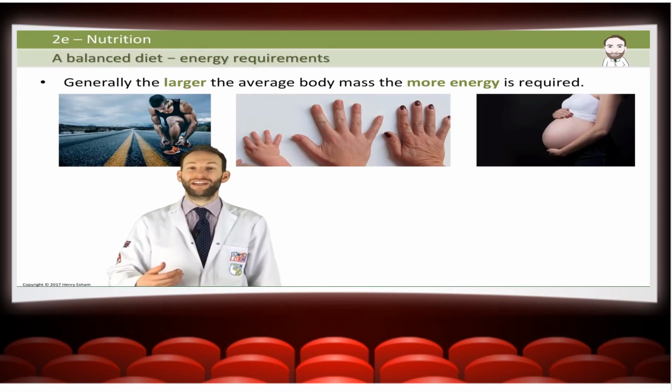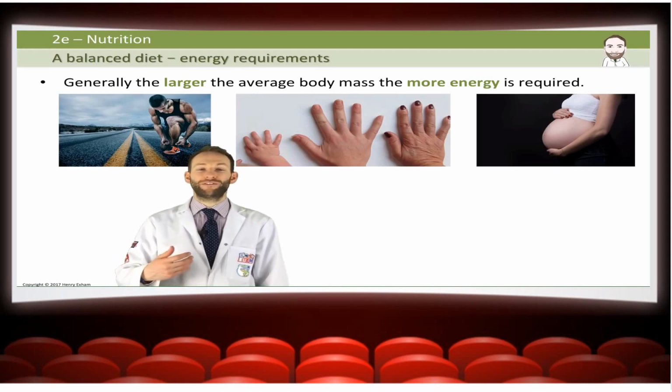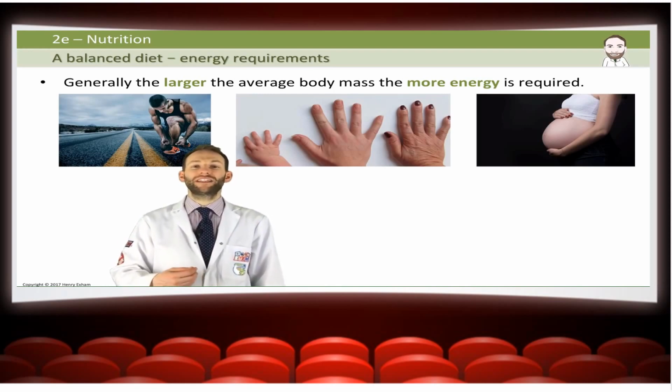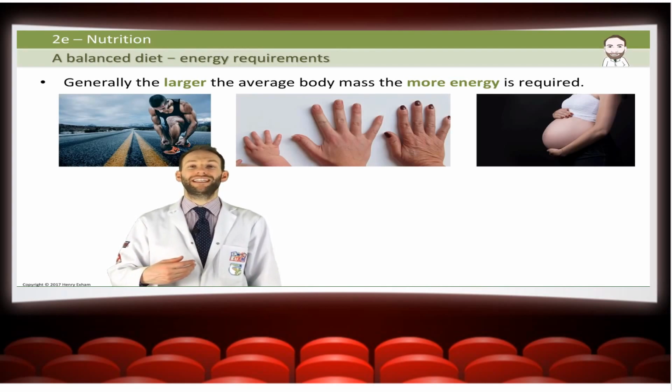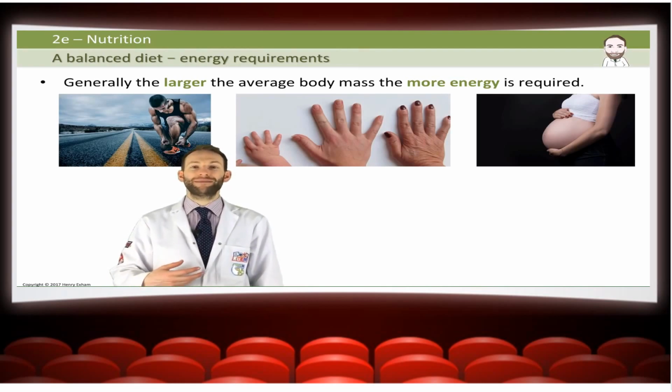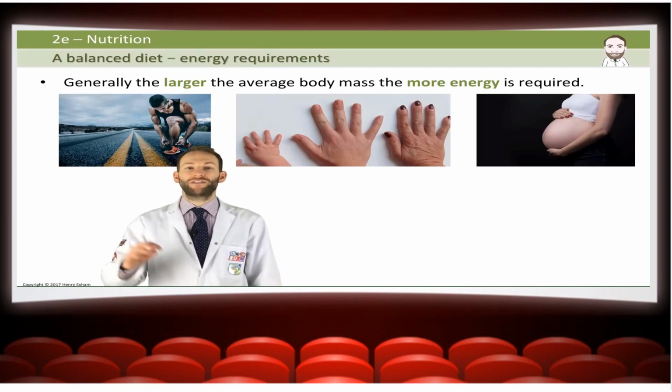If you're an athlete, you're going to need to eat more food, more calories to get more energy. If you're pregnant, you're going to need to eat more as well, not only because you're trying to feed a growing baby, but because you are physically heavier and it takes more energy to move around on a daily basis. So you're going to use up more energy. A manual worker is going to need more energy per day than an office worker. So it's important to eat the diet that is right for your lifestyle.